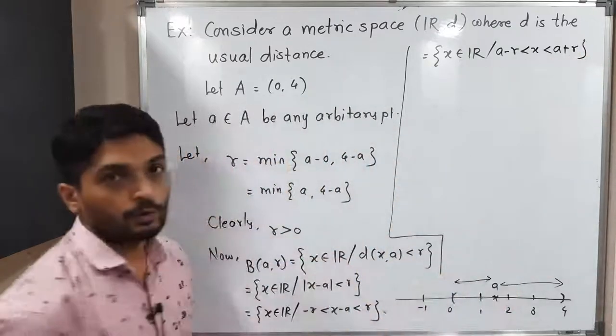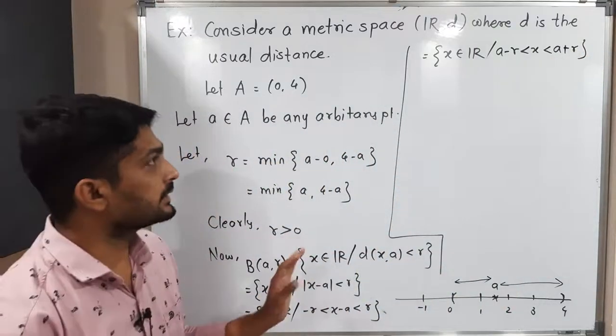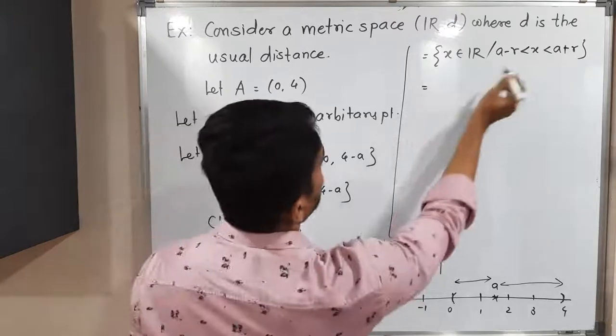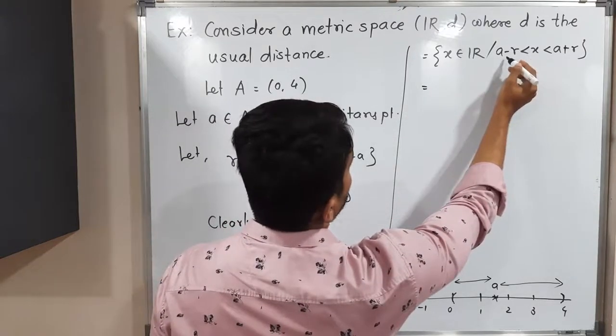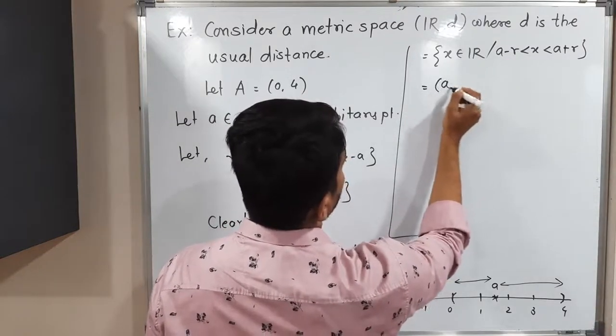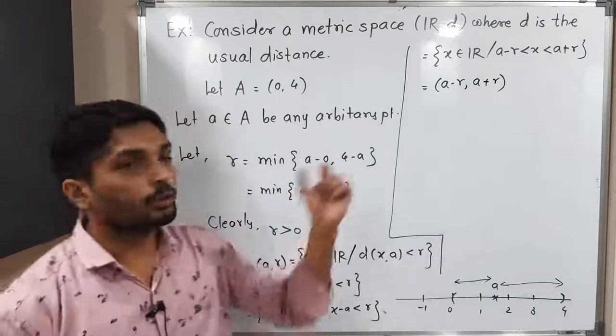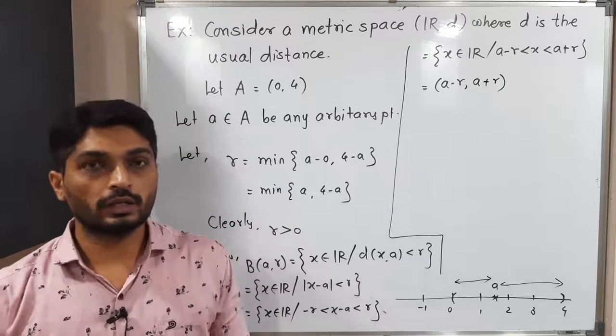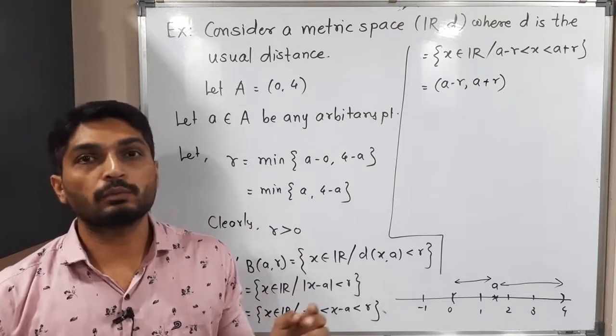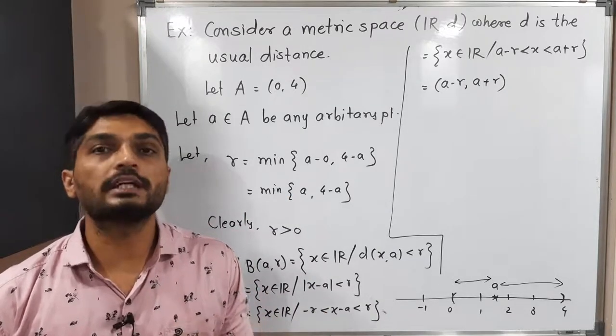So this thing we have got, right? So I will keep it as it is. So we can mention this is nothing but all elements which lie between a minus r and a plus r. That means this is (a minus r, a plus r). So the open ball is nothing but an open interval we have got. Okay, the starting point is a minus r, the ending point is a plus r. This is an open interval we have got.